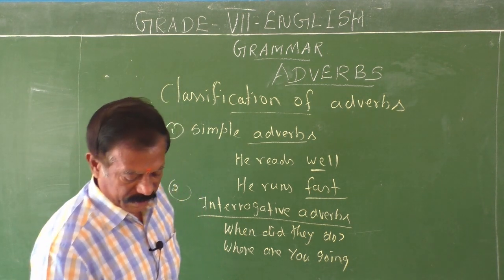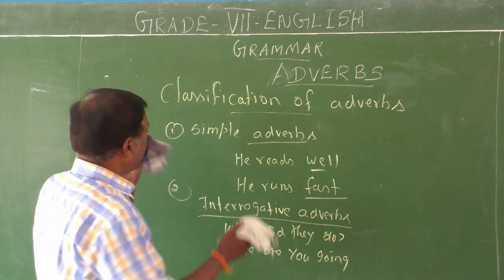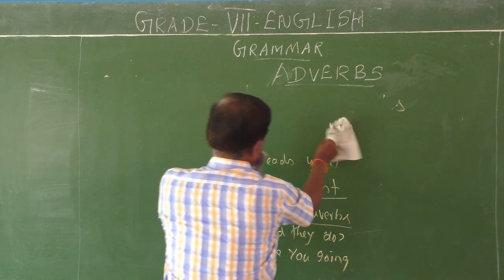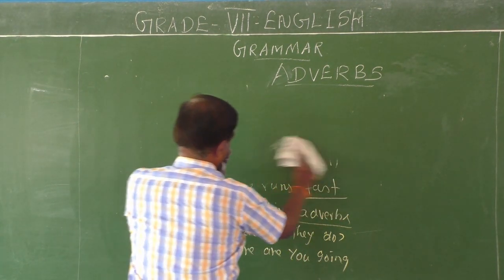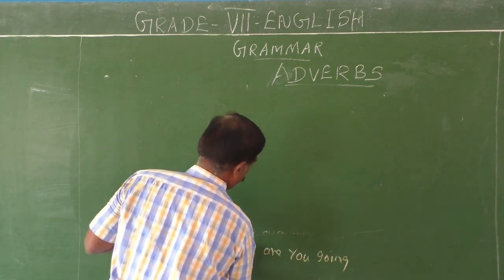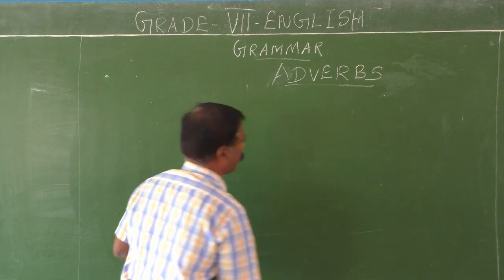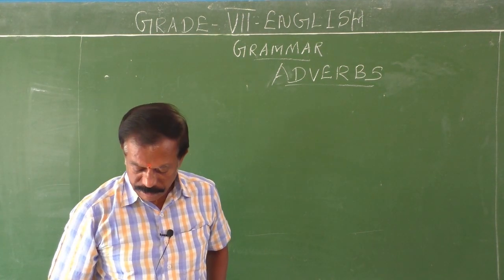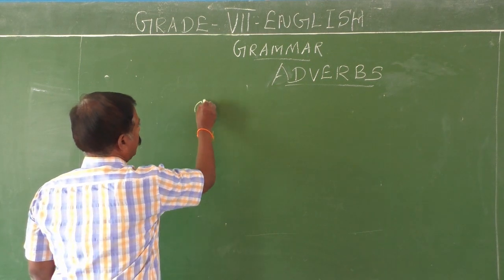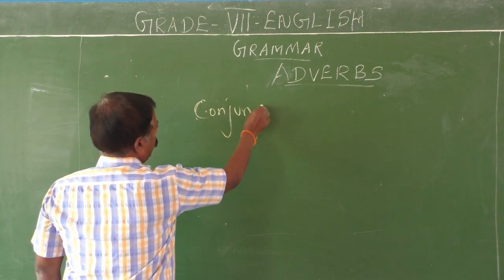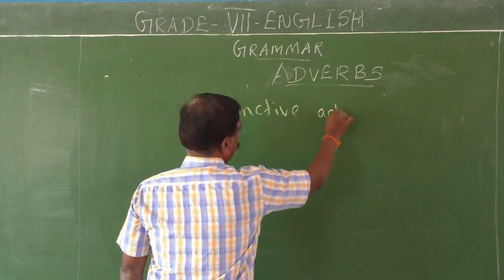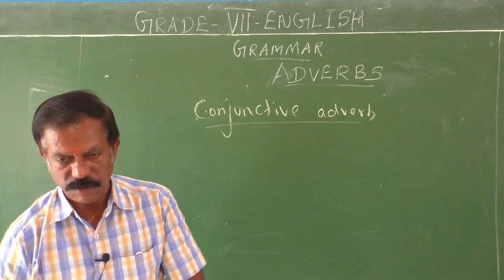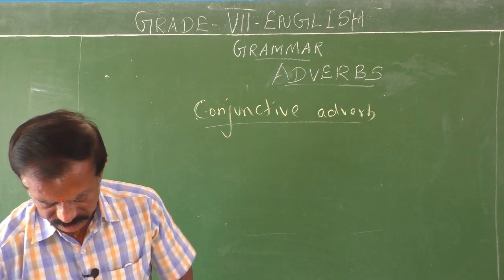Then conjunctive adverbs, another type. You know conjunction, children, you have already learnt in your previous class. I taught you kinds of conjunctions. The main important function of a conjunction is to connect 2 words, 2 phrases, 2 sentences and 2 clauses. Here, if an adverb does that function, then it is called a conjunctive adverb. Let me give you 1 or 2 examples and you can easily understand.